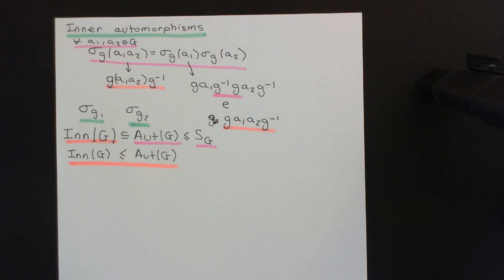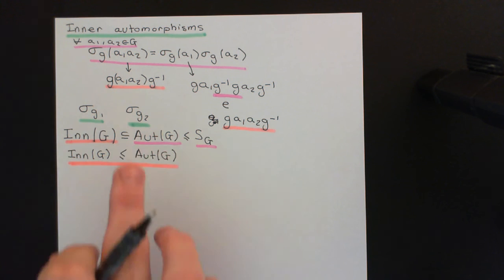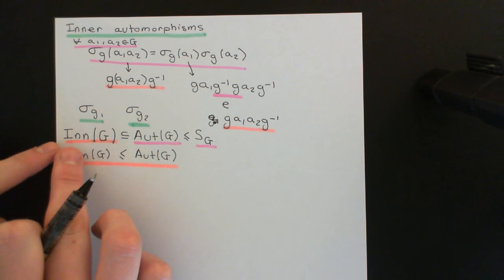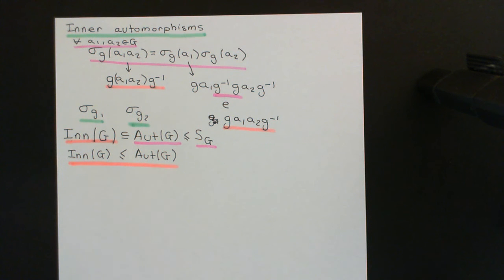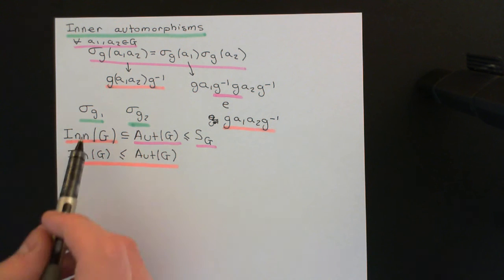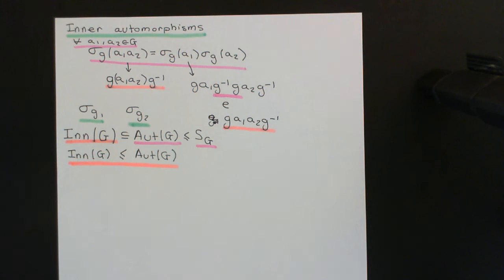So it obeys the axioms of group theory, and again I will remind you that we don't need to worry about axiom number 2, we get that automatically because this is a group. In fact we could view the inner automorphisms of G as a subgroup of the symmetric group on the group capital G, because after all it is a subset also of that. So we just need to check that axiom number 1, axiom number 3 and axiom number 4 of group theory are satisfied by this set of all inner automorphisms of the group capital G.